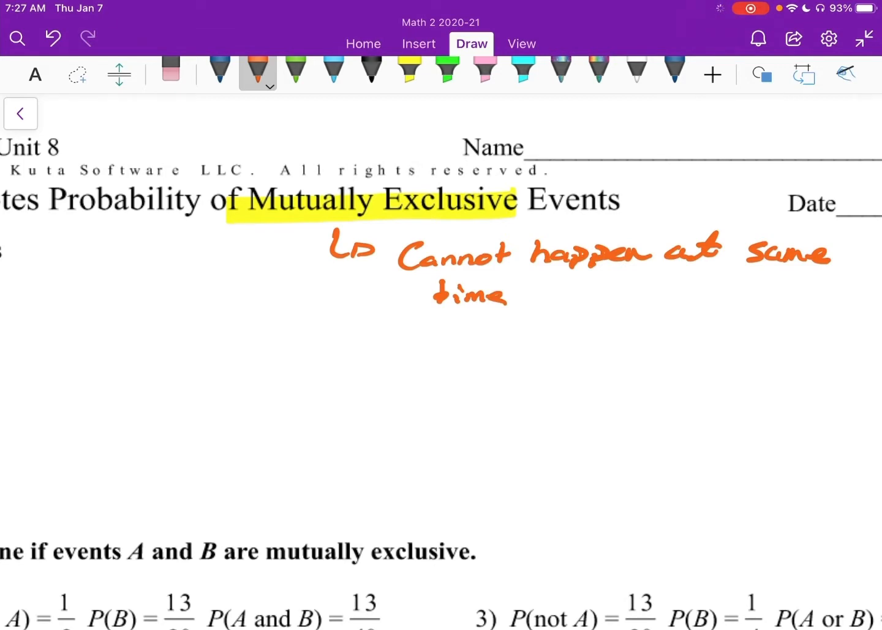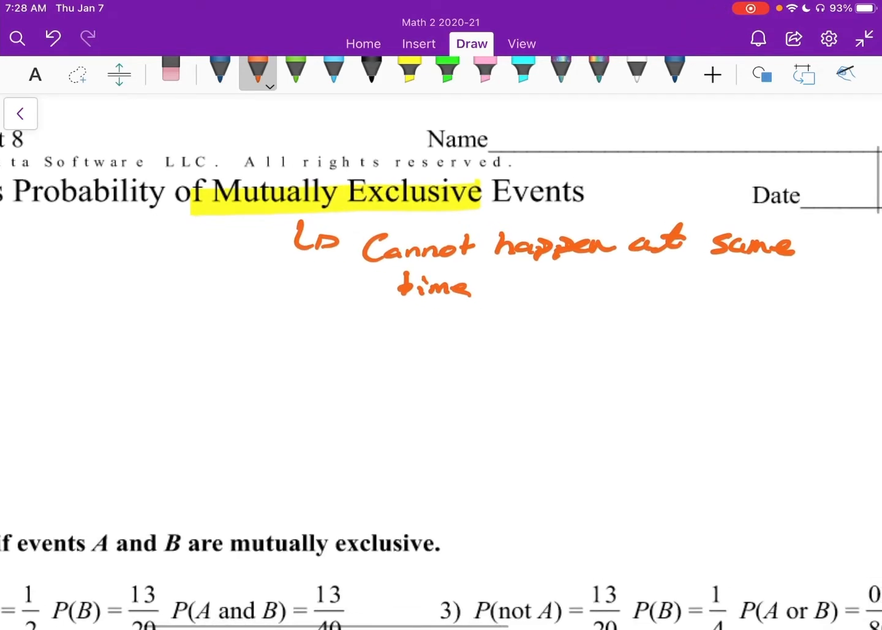Okay. We can talk about flipping a coin. If you're flipping a coin, you get heads or tails. You cannot get heads and tails, right? They cannot happen at the same time, right? And that might sound silly, but that's what it is. You cannot flip a coin and get heads and tails at the same time, right?